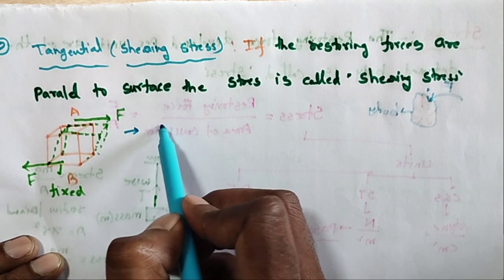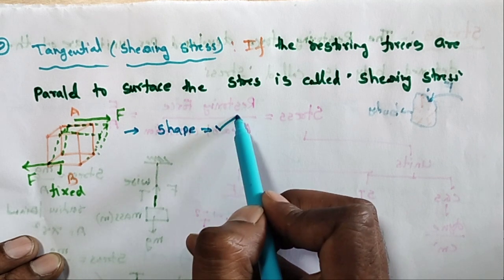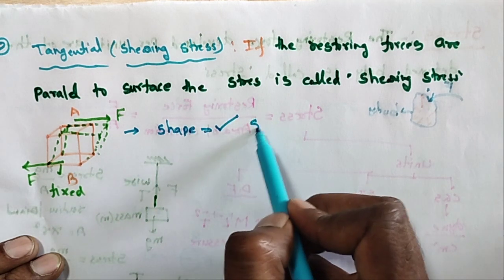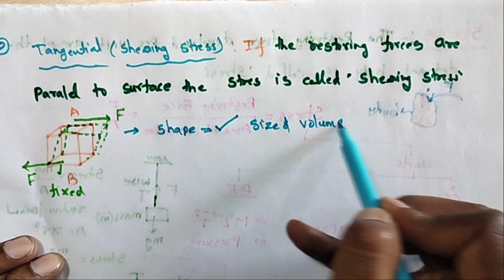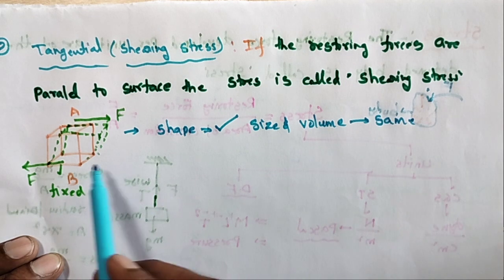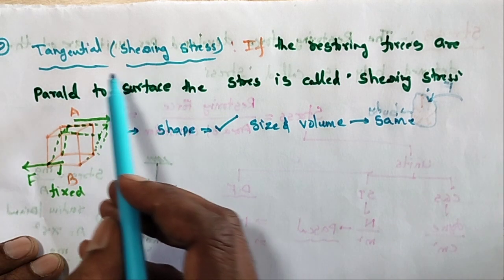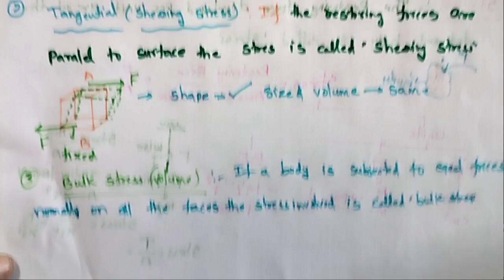What is the change? The shape of the body changes. Only the shape of the body changes. Size and volume remain constant. Size and volume remain the same, only the shape will change. This stress is called tangential stress.